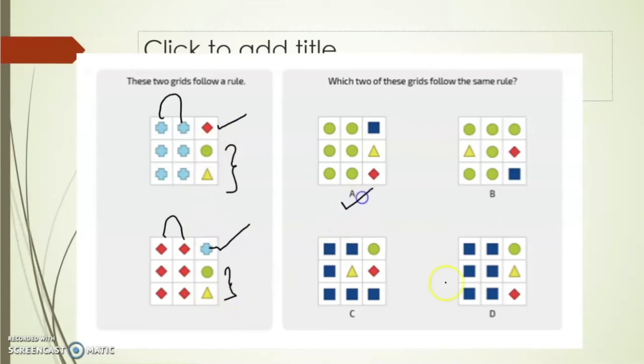For example, see A and D, they are following the same pattern. The first 2 columns are completely the same. In the third column I have an exchange of symbols, and the remaining 2 are triangle and diamond, triangle and diamond. So if you select A and D and go for next, you will see the next question. In this way, in 6 minutes, how many questions you are going to solve is what they are going to check. The more questions that you solve, the better it would be.